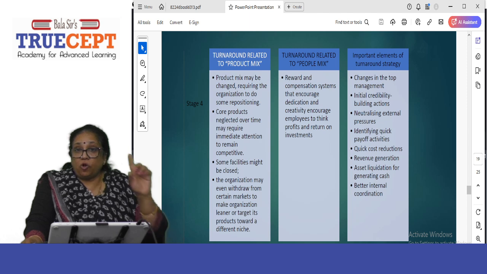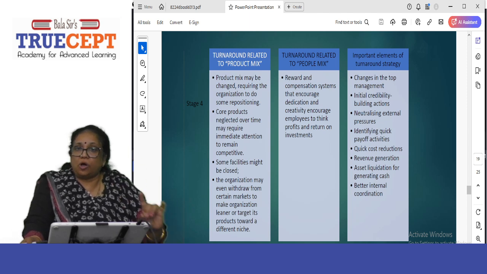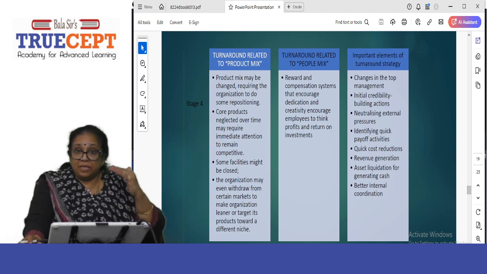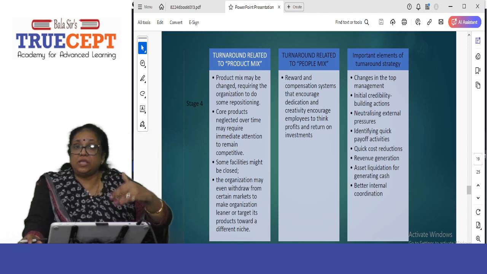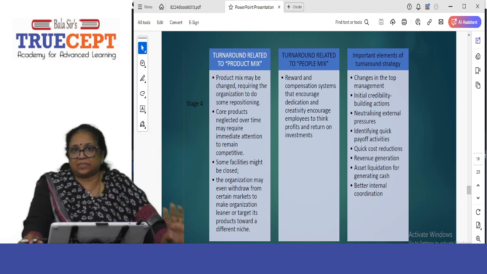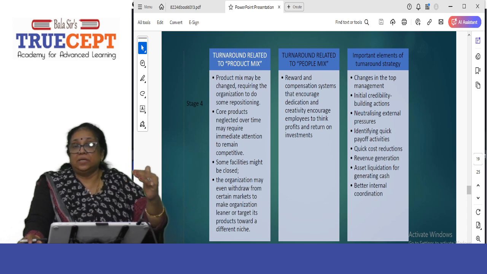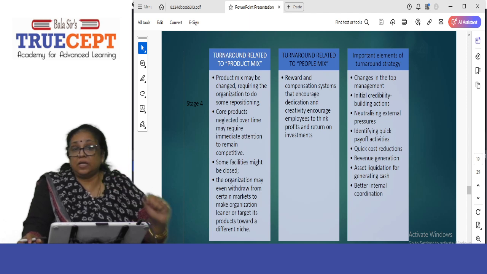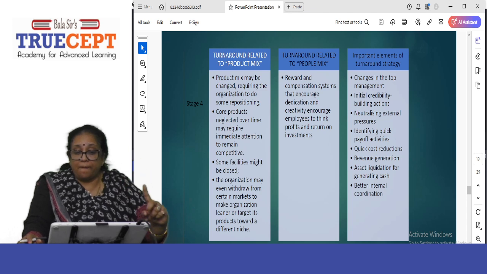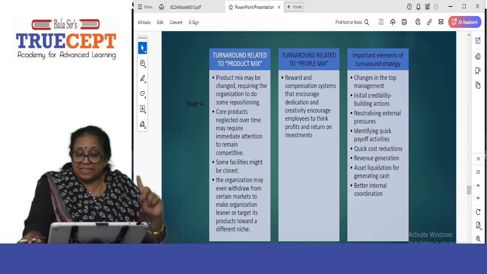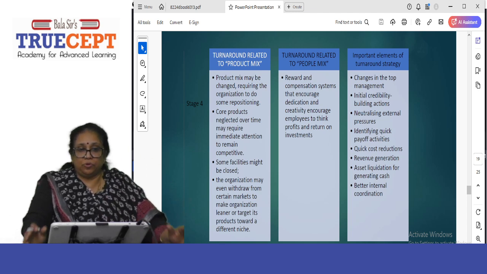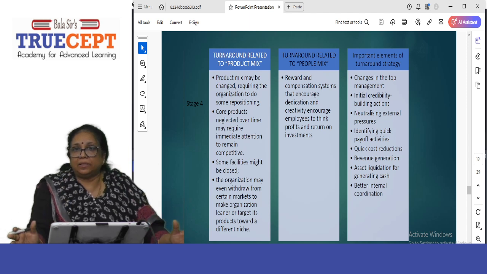Here, we already saw low morale of the employees. So how will you encourage them to stay with you? See, once there is low morale, there will be high employee turnover also. They will leave your company. I should stop that. I am losing valuable employees who have the skill. I shouldn't lose them. So reward and compensation systems that encourage dedication and creativity, encourage employees to think profits and return on investments. So people who are focused on making more money.